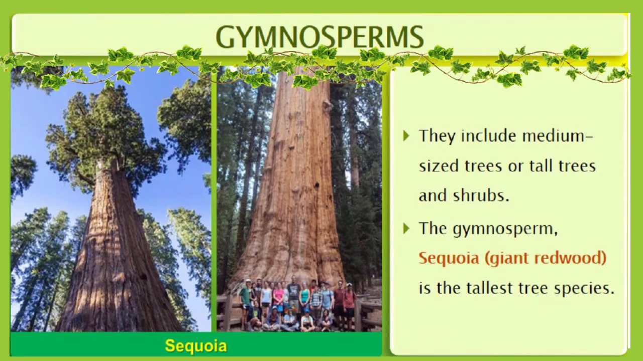Here you can see the large size tree, the gymnosperm sequoia, that is a giant redwood. Why is it called giant redwood? You can see a large size plant here. So in the case of gymnosperms, medium size to tall trees and shrubs may also be included. This is one unique example of a gymnosperm, the sequoia, which is considered a giant redwood, and it is the tallest tree species in the world.